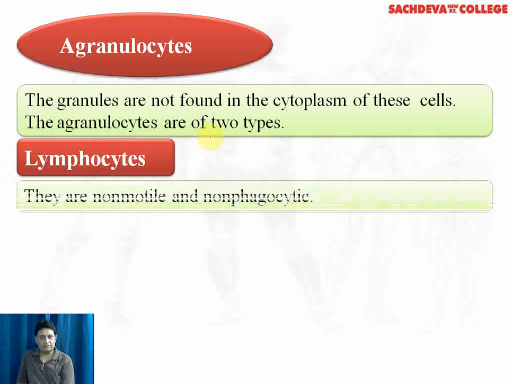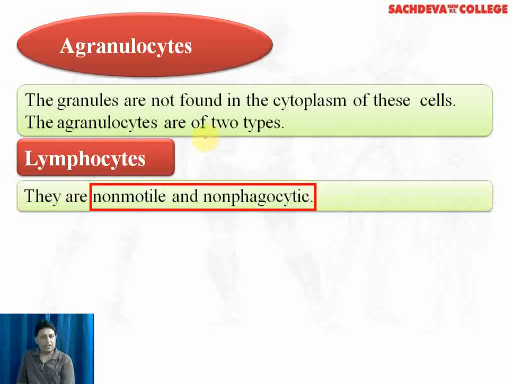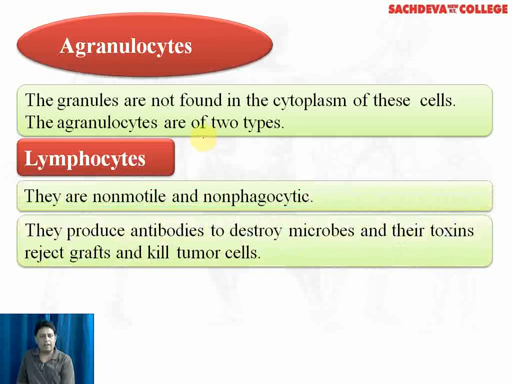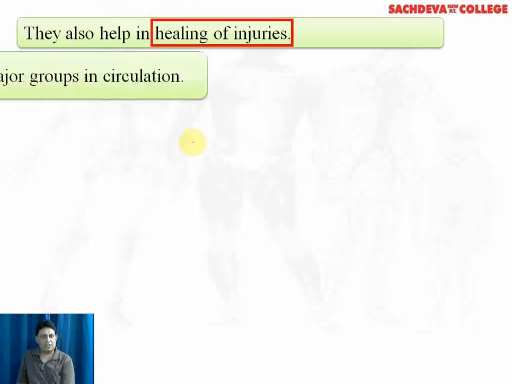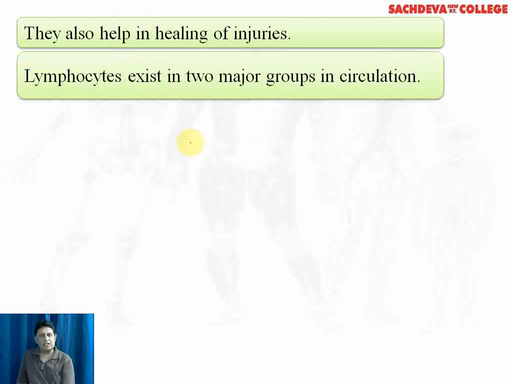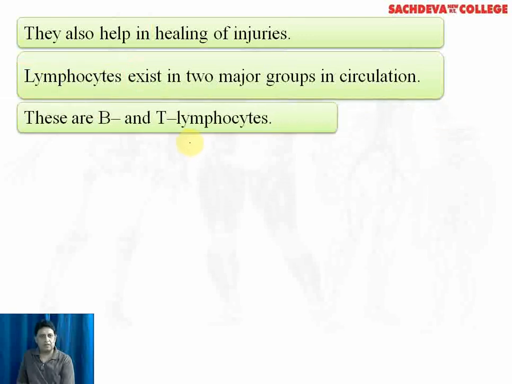lymphocytes, which are non-motile, non-phagocytic. The main function of lymphocytes is to produce antibodies to destroy microorganisms. They also help in healing of injuries. Lymphocytes exist in two major groups. These are B lymphocytes and T lymphocytes.